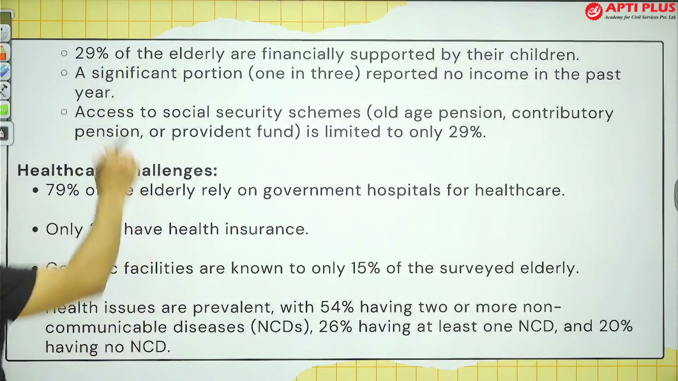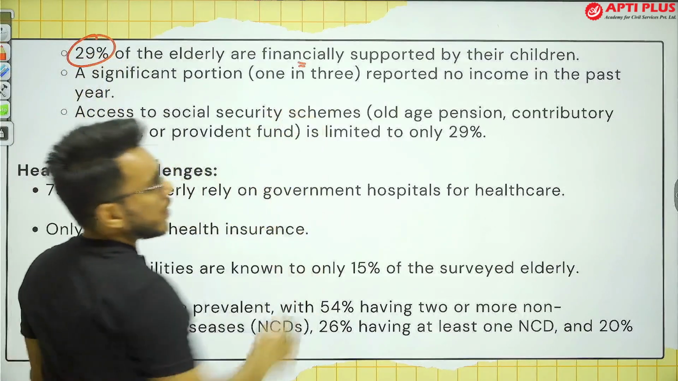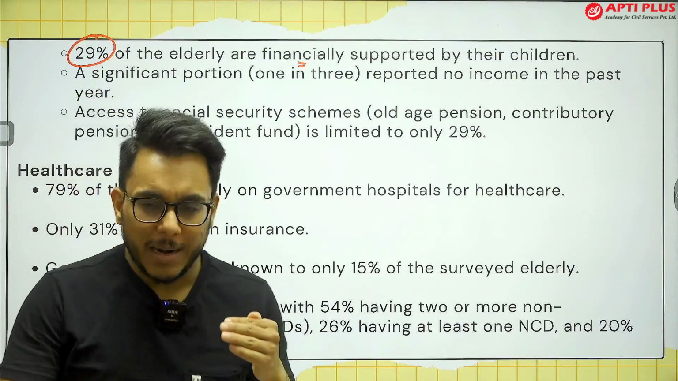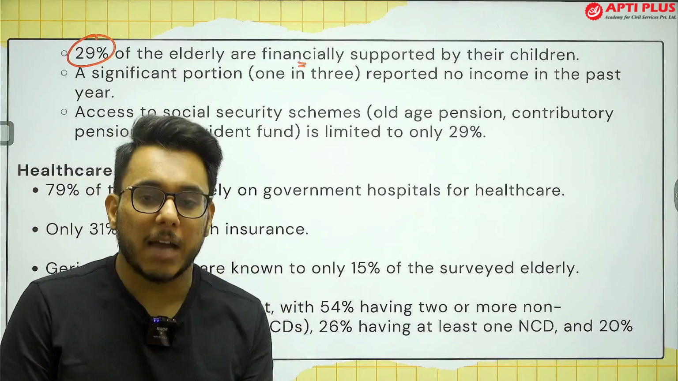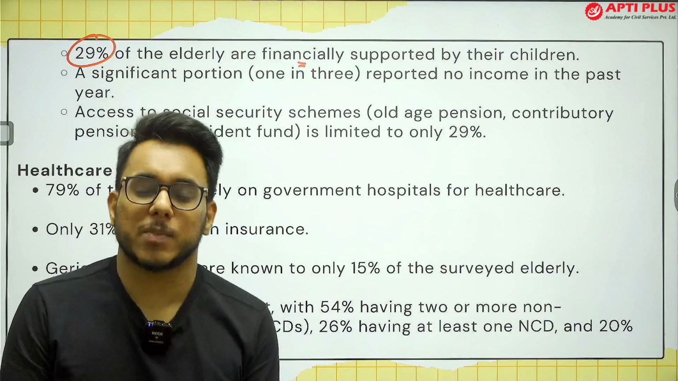Then next, 29% of elderly people are financially supported by their children. Now, they are financially supported by their children, but because of this particular dependency that they have on their children, many vulnerabilities also arise. Let's understand this particular thing.